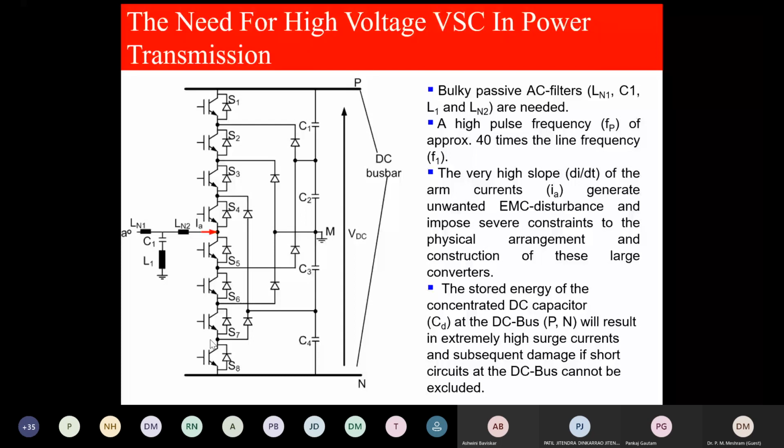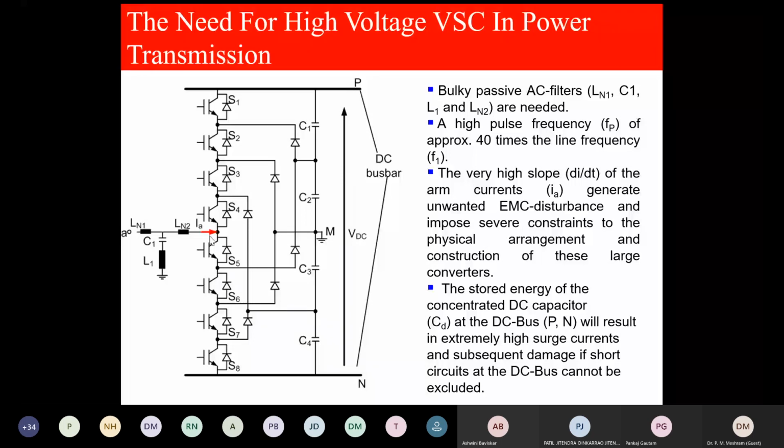This is the arm current. The stored energy is concentrated in what is called the DC link. So if a short circuit occurs on this side, the DC link capacitor will produce a very high surge current. Now, the 3-4 major disadvantages of the conventional topologies, I am reminding you once again. First, we require a very large AC filter. Second, we require a DC link, which at the time of fault or short circuit will produce a very high current. And this arm current will have di/dt, so EMC disturbance.